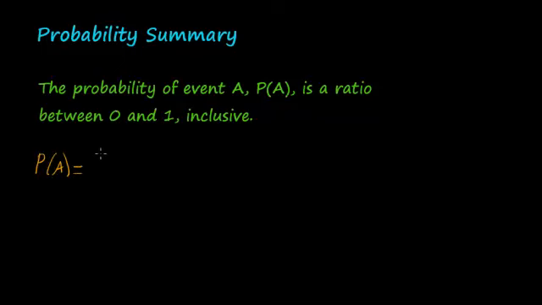We've said before that the probability of event A under the relative frequency approximation was the number of times A occurred over the number of times the procedure was repeated.